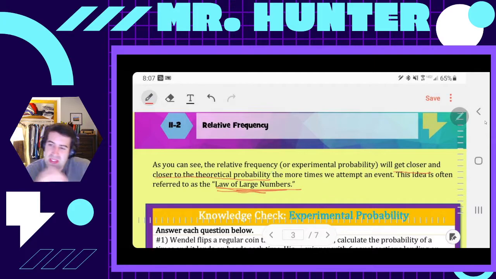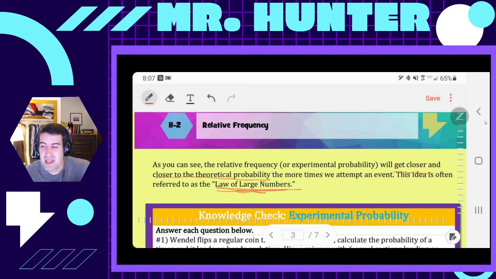The more times we try something, the closer we get to the theoretical probability. So yeah, I rolled it 50 times, and it's not that every single time, if I roll one more die, I'm going to get a little bit closer. But what it means is, in general, the more times I try something, the closer I get to the theoretical.